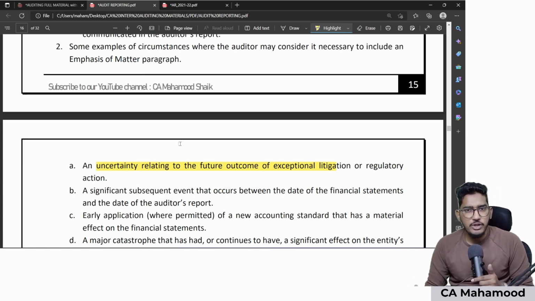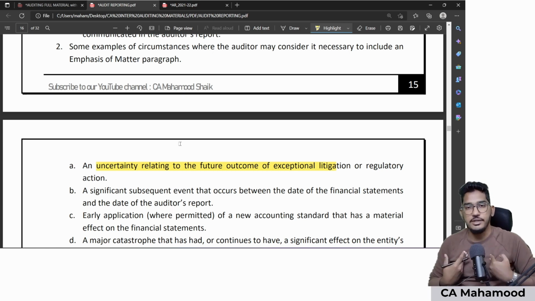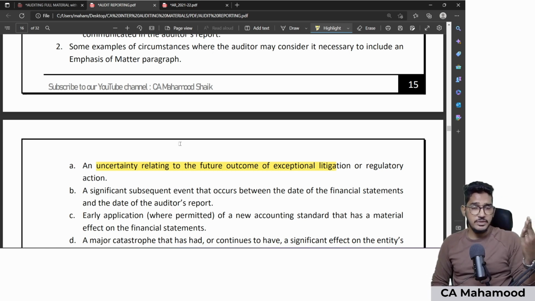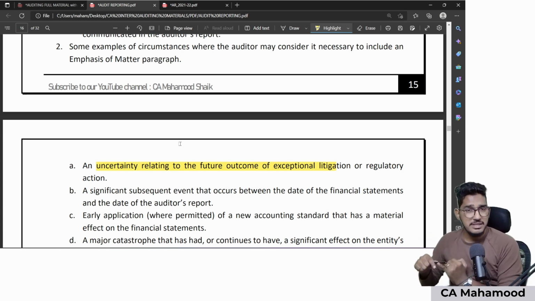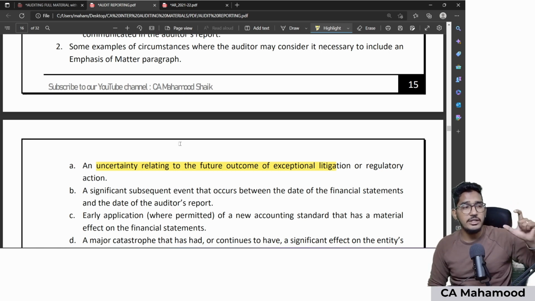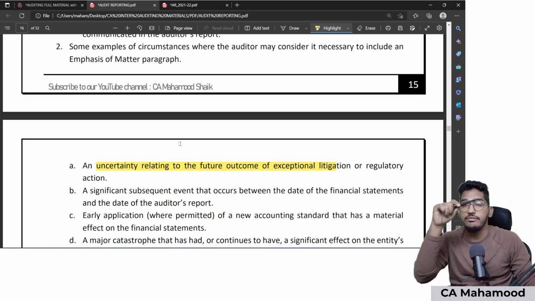So now can I give a modified opinion? No. Why? Because management, without their mistake, has disclosed everything in the financial statements. But this contingent liability, this pending litigation, is so important for users' understanding of the financial statements. This is what I felt. So now I want to highlight this information in my auditor's report. The information is already presented or disclosed, but still it is fundamental to users' understanding, so I will highlight it in the emphasis of matter paragraph.